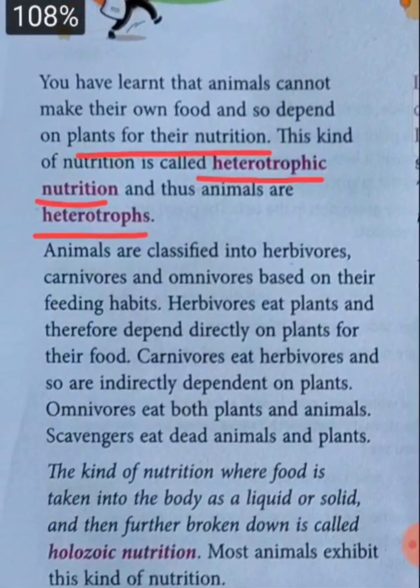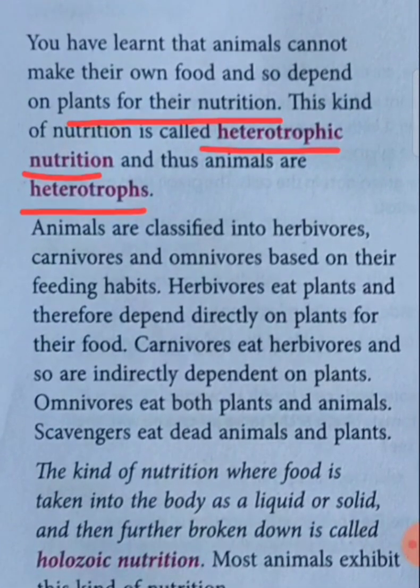Heterotrophs. Now, students, we have already studied that animals are classified into what? Three types: herbivores, carnivores, and omnivores. Herbivores are those which consume only plants. Carnivores are those which eat only meat, and omnivores are those which eat both meat, that means animals, as well as plants.